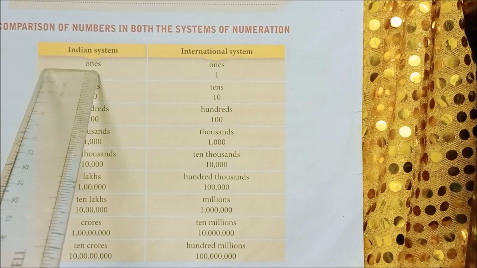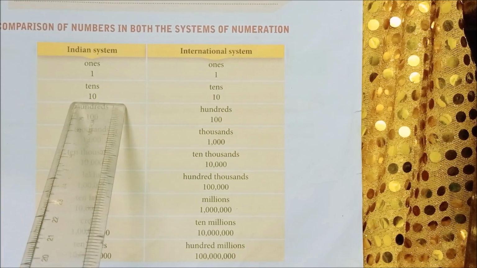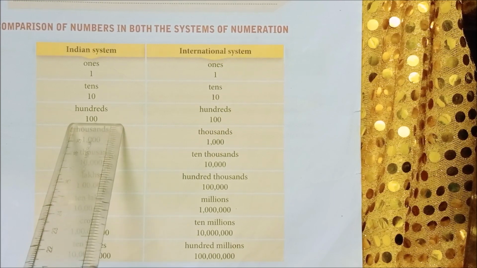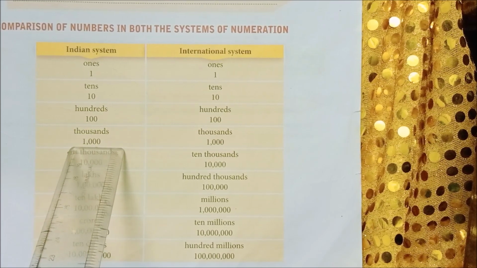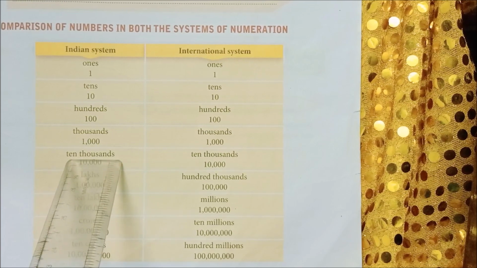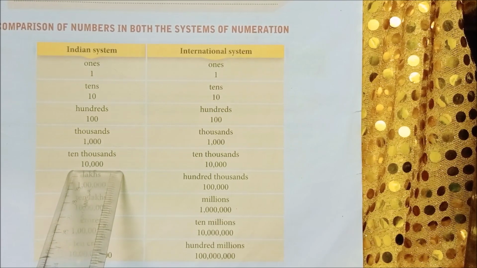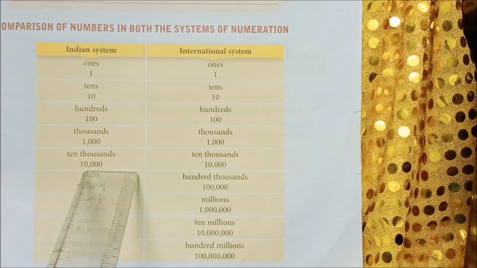See, ones, 1. Okay, next tens, 10. Here the numeration is given. Okay, next hundreds. See, the number is given 100. Next thousands. So here 1000. Next 10,000s. Okay, see here the number 10,000. How many zeros are there? See, 4 zeros.